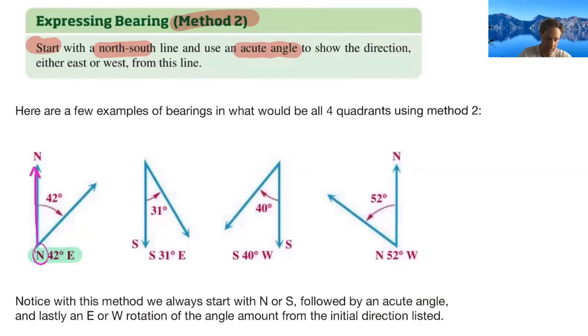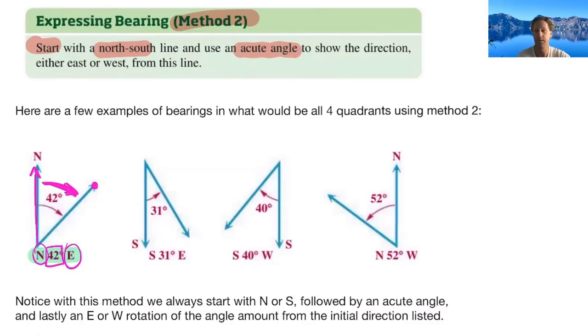Then it's going to tell us to rotate 42 degrees, but we need to know, is that to the west or is that to the east? In this case, they are obviously telling us rotating to the east, which means this direction. And that would be our point of reference, our bearing, we call it, for the direction that we would be facing.